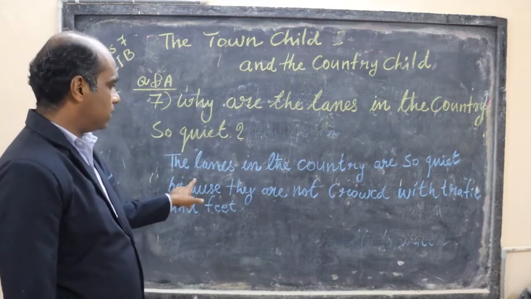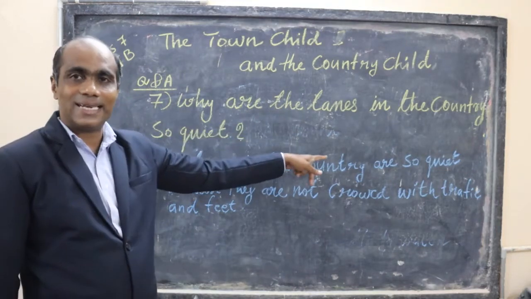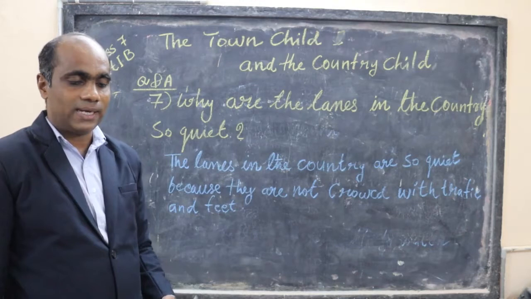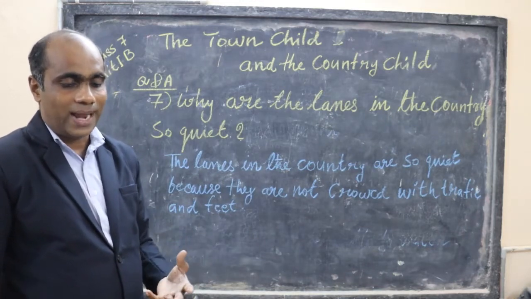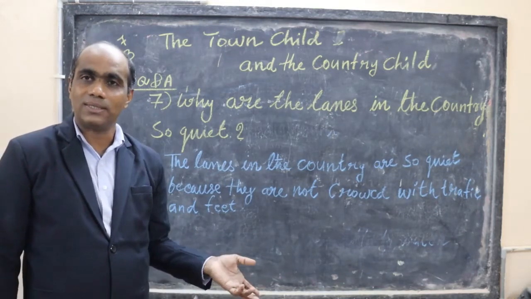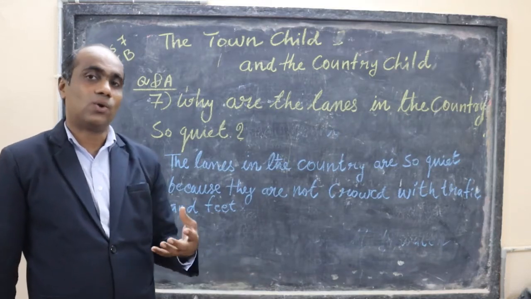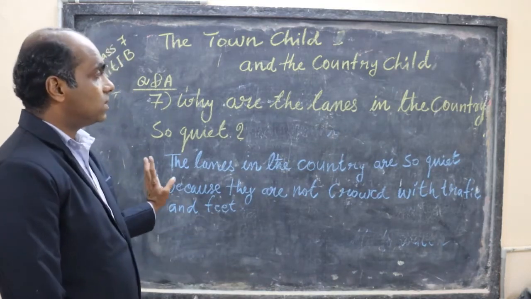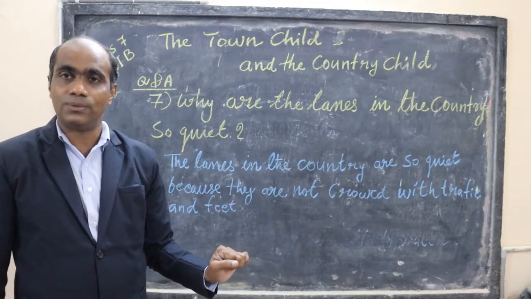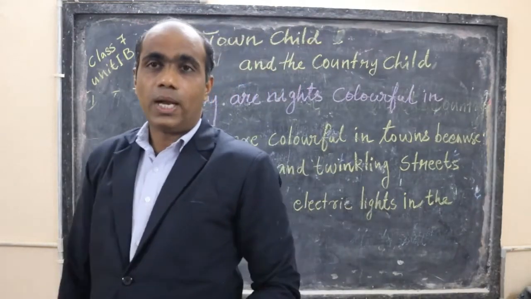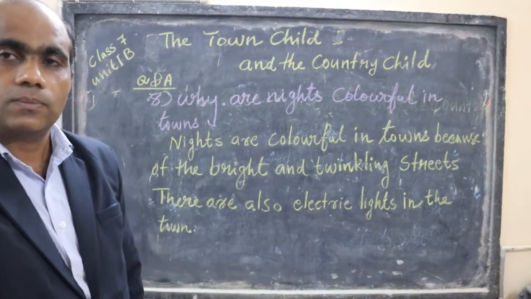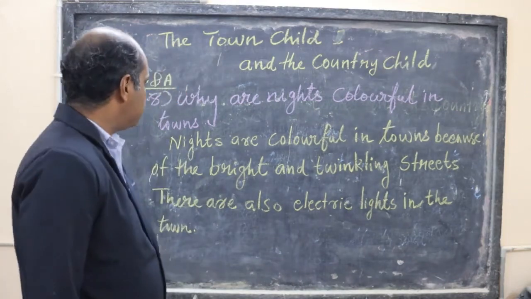Now the lanes. LANES. What do you mean by lanes? Small, narrow road in the countryside. Okay, narrow roads. Now there are no vehicles. It is very quiet. Okay, clear to you? So now we have the next question here.